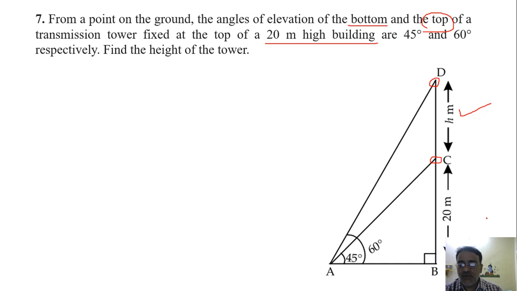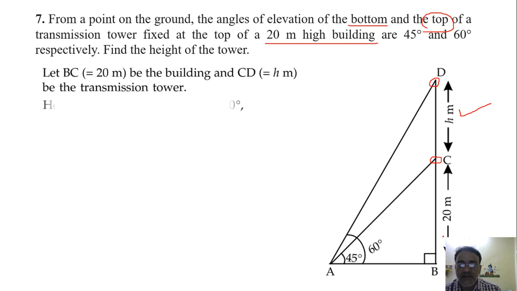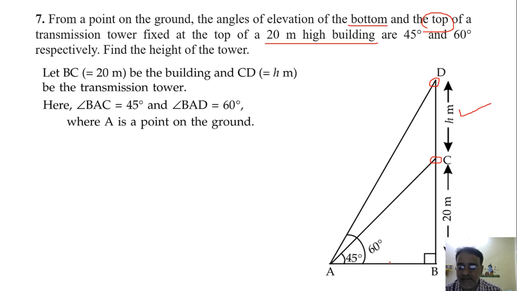Okay, so how many right triangles we have here? Two right triangles, ABC और ABD. So दोनों right triangle में हम लोग एक एक करके यूज करेंगे. So first we will take this right triangle ABC. Okay, ABC में ये दिया हुआ है और ये निकालना है हम लोग को.